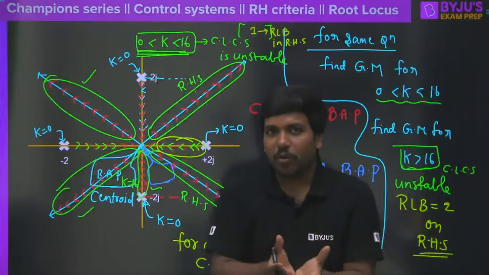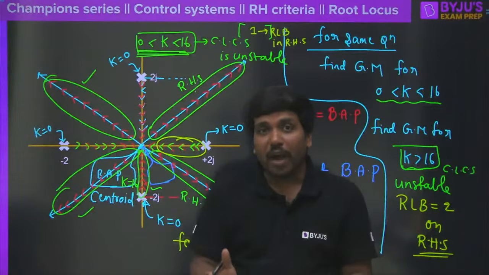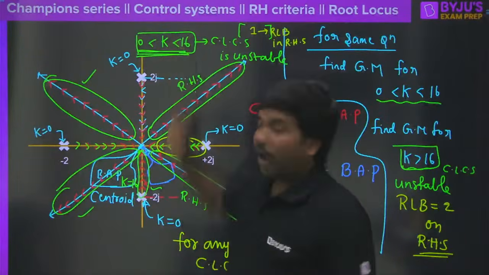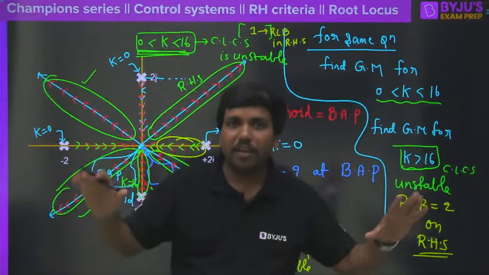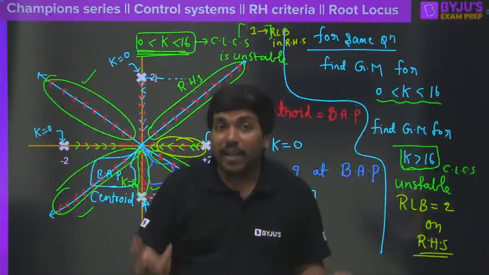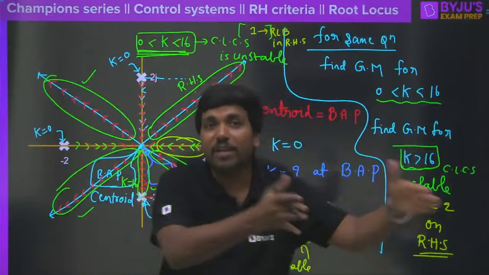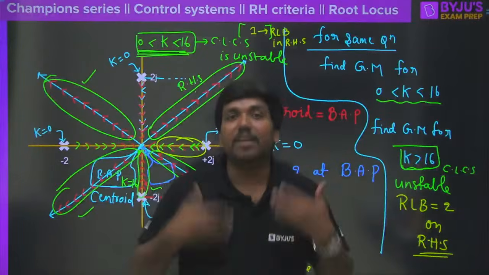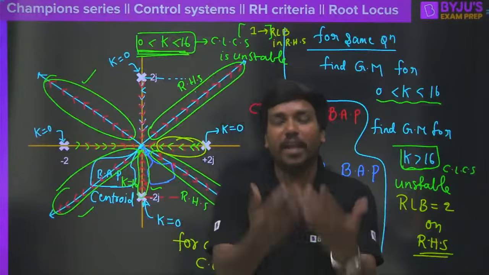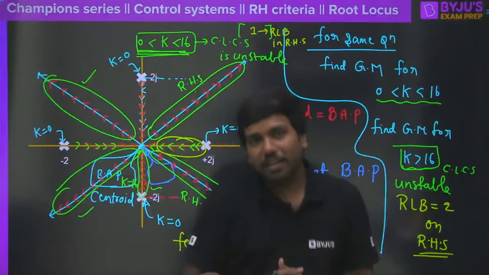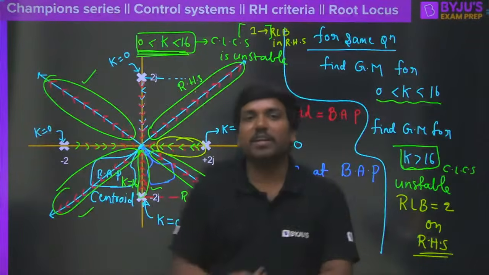Now the beautiful point is, even though we know that for this K and for this K, for both the cases, the system is unstable, but relatively which segment is stable? To understand that, we have to go for gain margin and phase margin. Clear? That we will discuss in tomorrow's lecture.